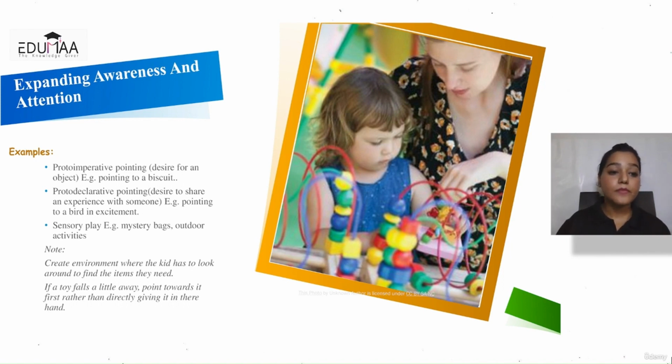So those kind of things, if it is not there in your child, you definitely start working on the pointing skills. You can engage in sensory plays with your child. Just make mystery boxes. It's so much fun. A lot of autistic kids like sensory items of different textures. So just add those kind of things into that mystery box. Mystery box is basically where they cannot see, but they can feel it. So then you can add word to that. You can bring it out and show it later.